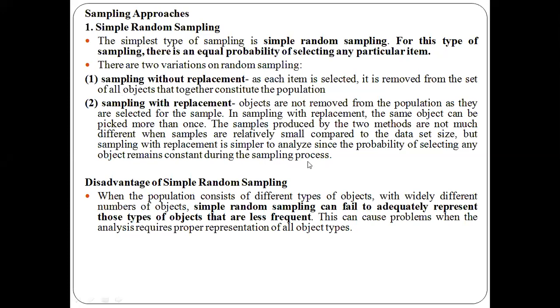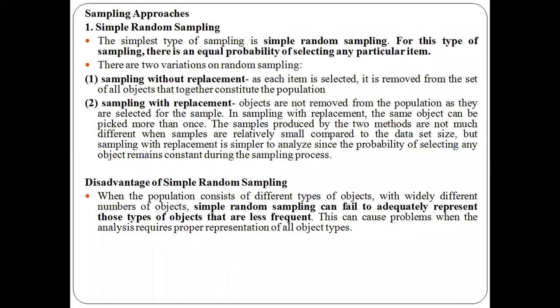Now coming to the disadvantage of simple random sampling. Sometimes it will not be able to represent the objects which appear infrequently in the data. If some types of objects appear very rarely, then they cannot be represented correctly in the sample.